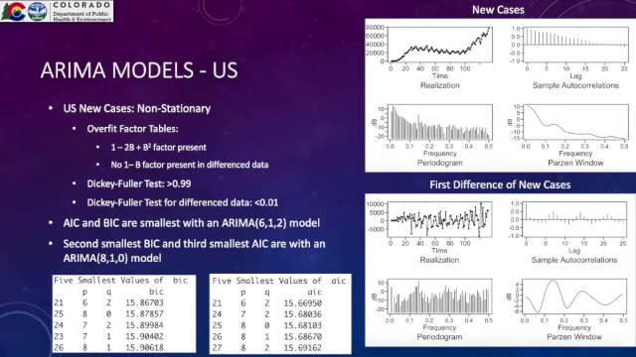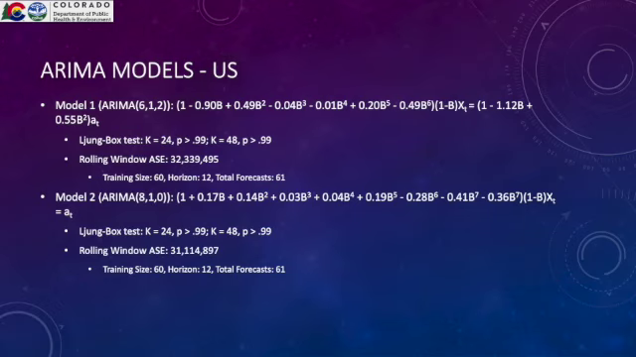We could have also used an ARIMA(7,1,2) model, but we decided that the (7,1,2) model would have had predictions that were too similar to the ARIMA(6,1,2) model. So we have our two models here. Both passed the Ljung-Box test. Both have rolling window ASEs of about 31 to 32 million. Here are the forecasts. Very similar forecasts, ironically.